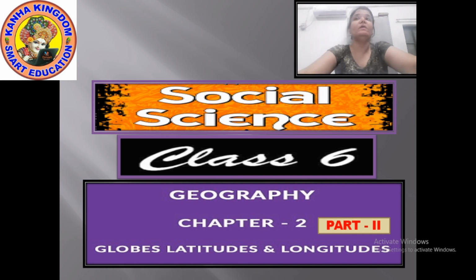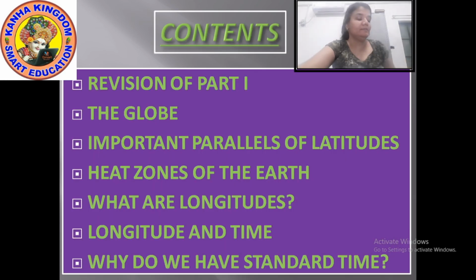Before starting Part 2 of the chapter, let's have a look at the contents. The contents in this chapter are heat zones of the earth. For this Part 2, we will look at heat zones of the earth. We will also have a look at what longitudes are. We will also have a look at longitude and time and why we have standard time. We will look at all these points.